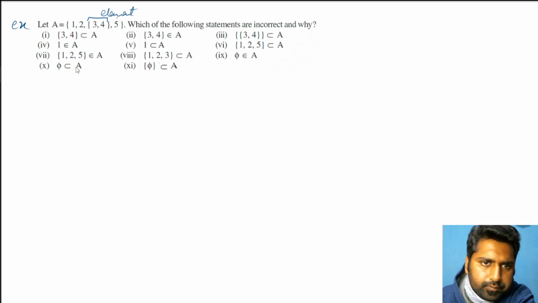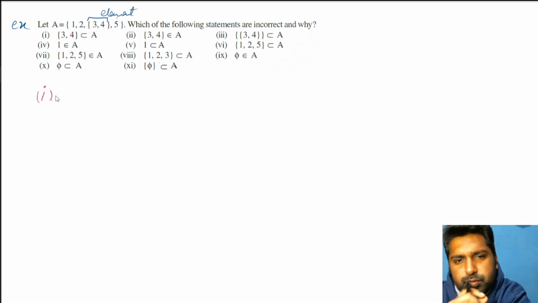First one, try to think, then I'll answer. Just giving you like 5-10 seconds. Try to think whether that is correct or not. 3, 4 in curly brackets is a subset of this.